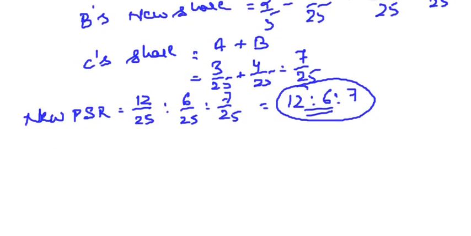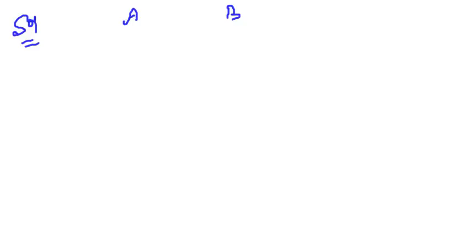Let's write down the facts. What are the facts? How many partners are originally there? A and B. What is their ratio? 5:3. What is the profit sharing ratio?